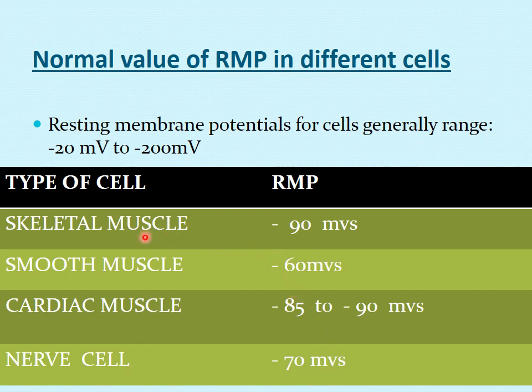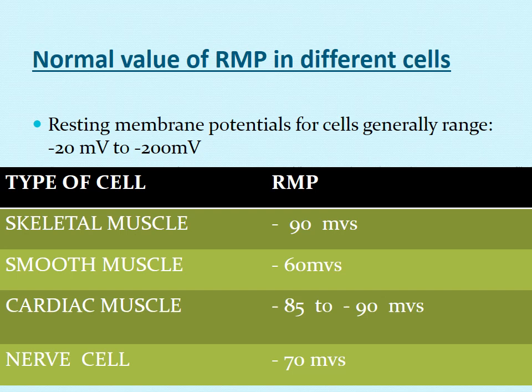In cardiac muscles it's minus 85 to minus 90. In nerve cells it's about minus 70. In different books you can find some differences, but these are the major values, and you can find these values in most of the books. So you have to learn these values, and they are asked in the viva or in the MCQs.